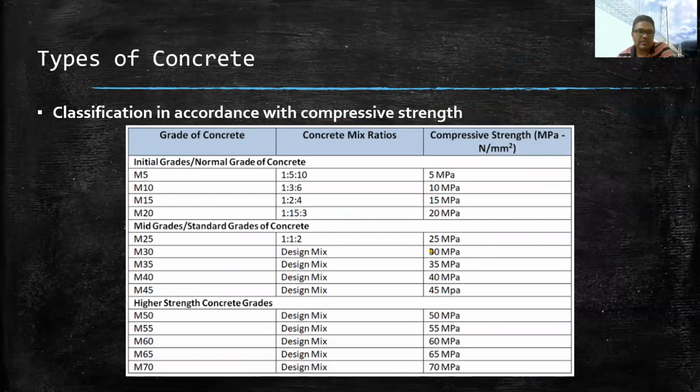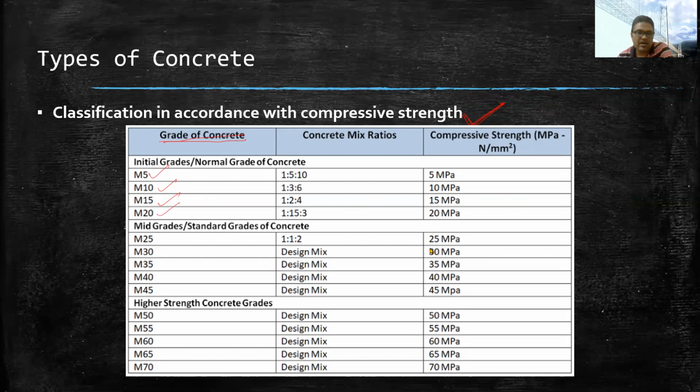The next classification of concrete is based on compressive strength. This is probably the most important classification, as in design problems also we will classify our concrete based on this. In the first column you see the grade of concrete is mentioned. Concrete is expressed in terms of grade, say M5, M10, M15, M20.